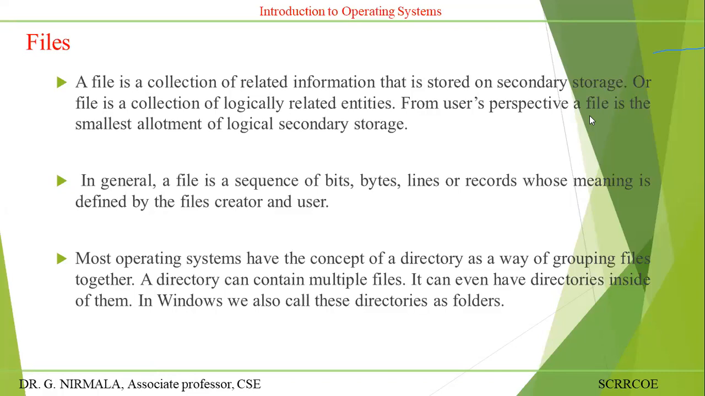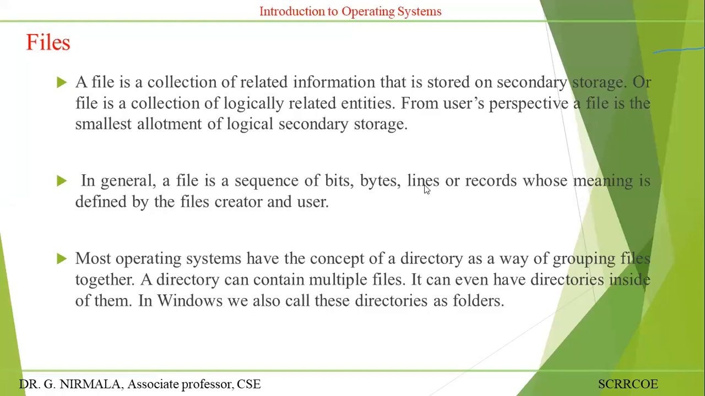Most operating systems have the concept of a directory. A directory is a group of files together. Multiple files can be placed in a single directory. It can even have a set of directories inside of it. In Windows, we call these directories folders, because Windows provides a graphical user interface. All the folders are in a hierarchical tree structure: the root directory, followed by the parent directory, then subdirectories, and the lowest level as leaf directories or leaves.